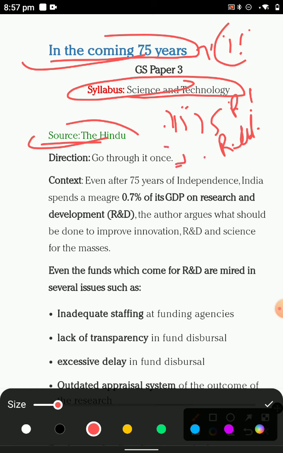Once you read it, even after 75 years of independence, the spend margin is 0 point something in the GDP on research and development.